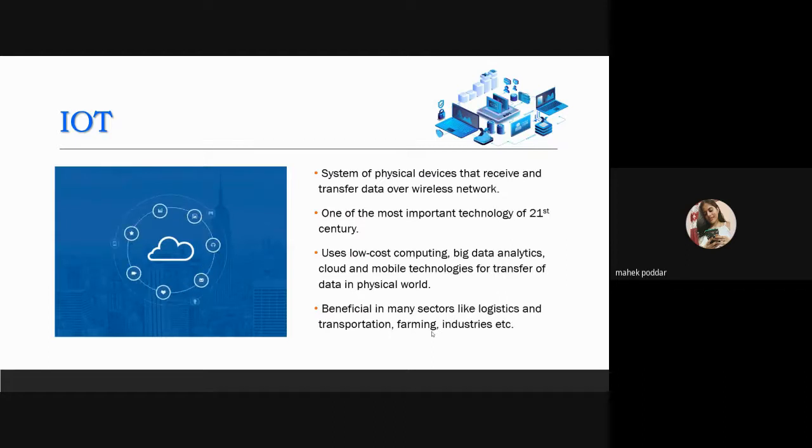IoT basically refers to any system of physical devices that receives and transfers data over wireless networks with limited human intervention. This is made possible by integrating compute devices in all kinds of objects. Nowadays, as we know, we can connect everyday objects like kitchen appliances, our mobile phones, cameras, washing machines, thermostats, even baby monitors to the internet through embedded systems. As a result, seamless communication is possible between people, processes, and things.